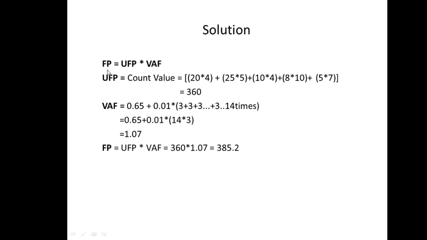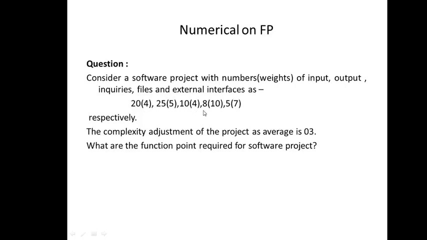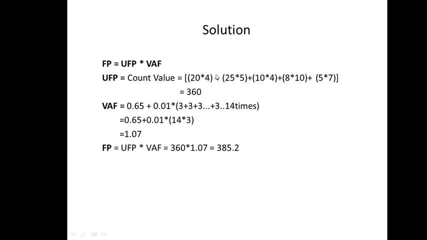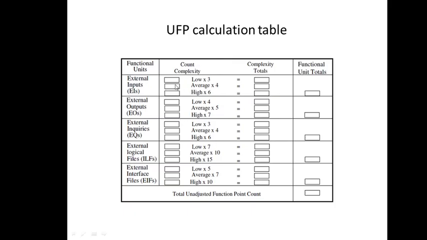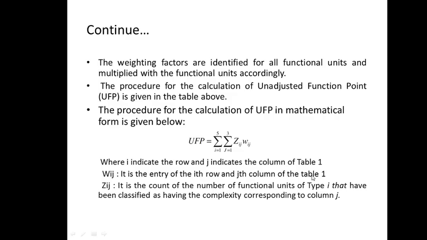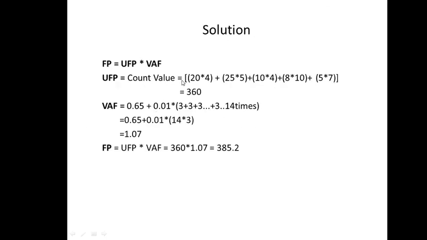So let's see. The expression that will be used finally will be function point is unadjusted function point into value adjustment factor. So for this, first of all, we'll be calculating this unadjusted function point or total count. That is this, multiply these and take the summation. 360 is the unadjusted function point. This is how we were supposed to calculate using this table also. Directly it is given, and simply you are multiplying and then taking the summation. It comes out to be 360.